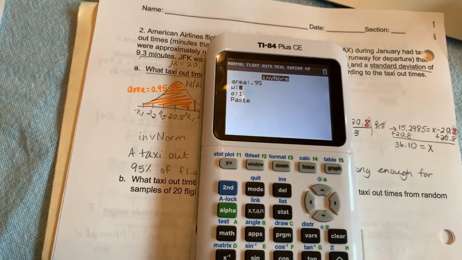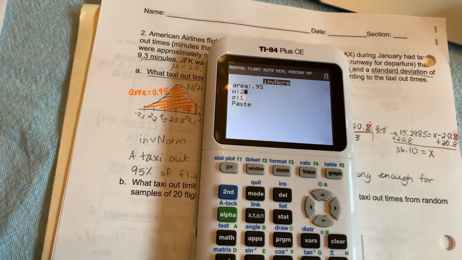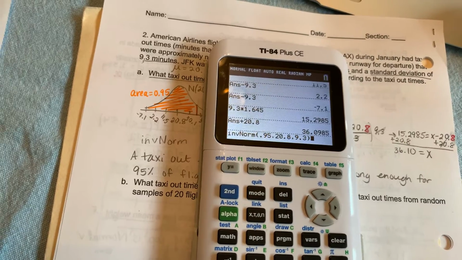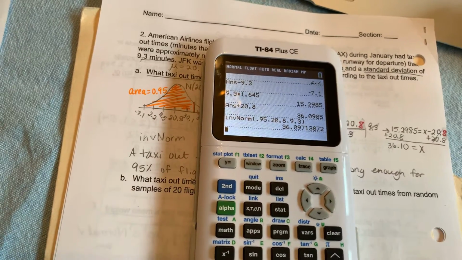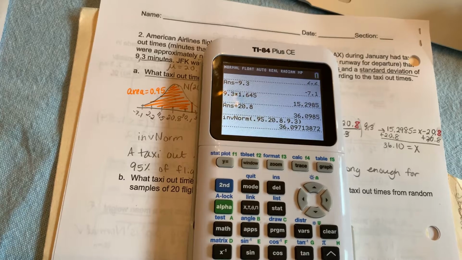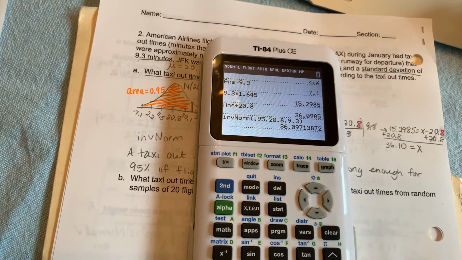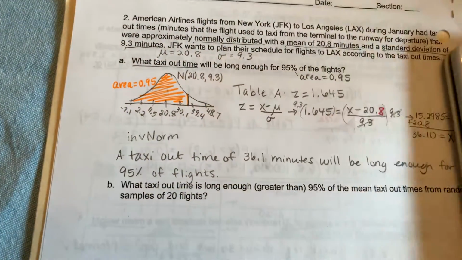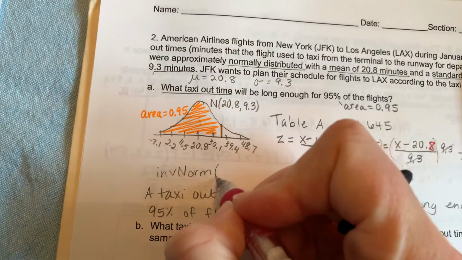My mean is, let's make sure I get it right this time, 20.8, and my standard deviation is 9.3. So if you enter all those in, I get 36.0971, which is very similar to what we got before. Of course, if I round to 2 decimal places, I get 36.10. So that is correct.